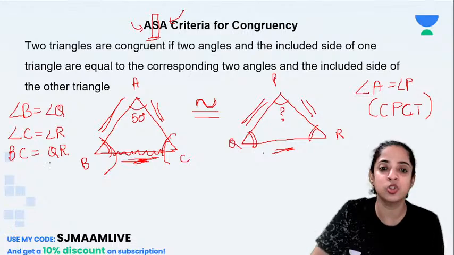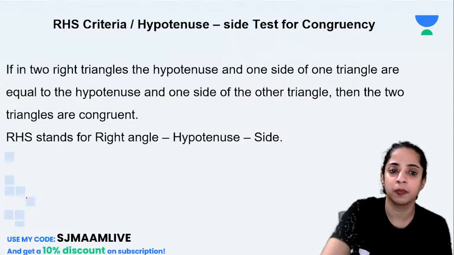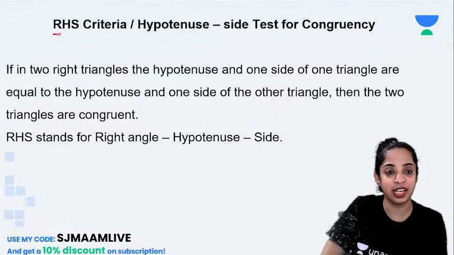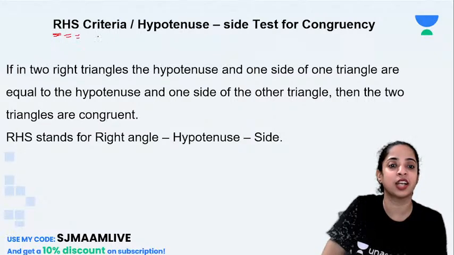Clear, Aryan and Somesh? Shall I go ahead? Now, the last one is RHS, the right angle, hypotenuse, side criteria.